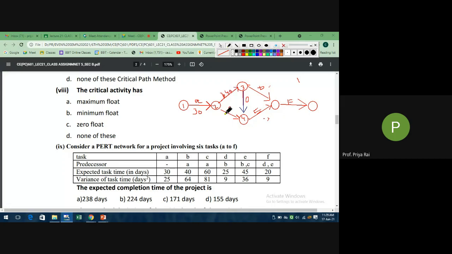40. This is 60. Okay, this is 0. Then D is how much? 25. Then E is 45, then F is 20.